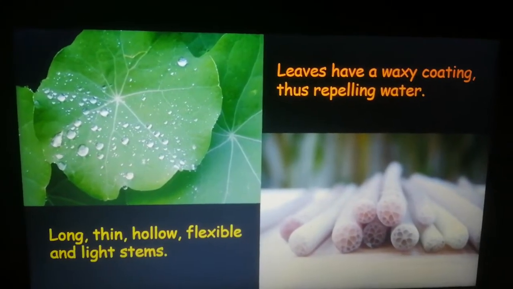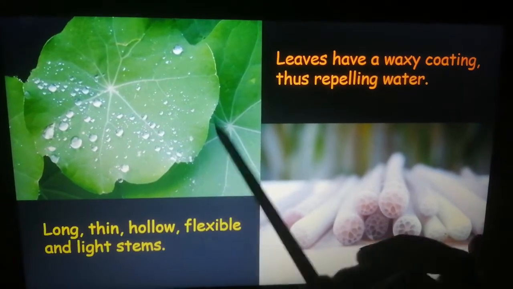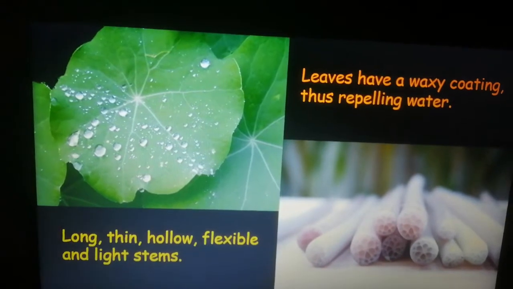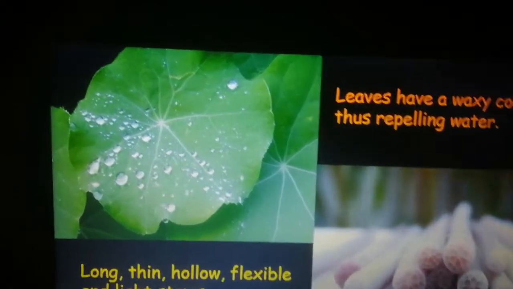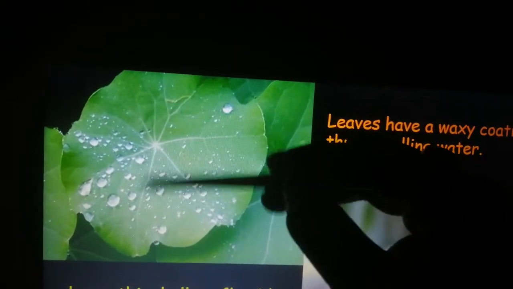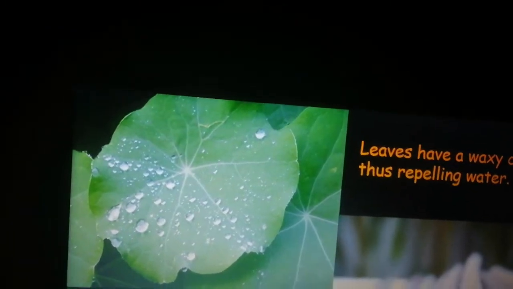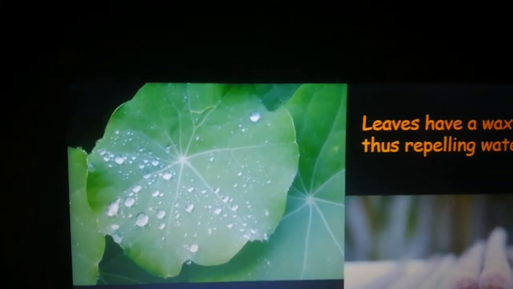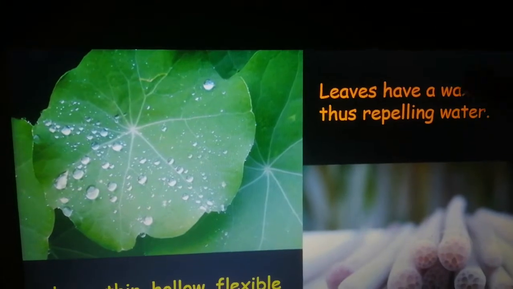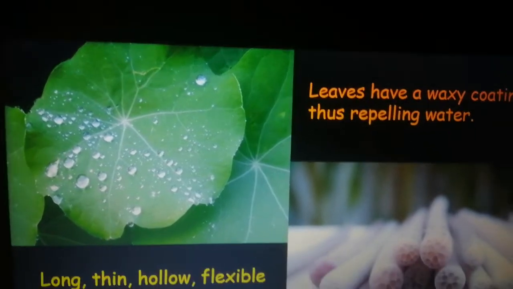Just like floating plants, even the leaves of these plants have a waxy coating on top of them, which helps them in repelling water. So that waxy coating does not allow water to collect on top of the leaves, and immediately it sheds off the water that has come on top of the leaves. And when the water is repelled, the dirt on the leaves is also removed. Okay, so this is also a way of cleansing the leaves from dirt. So they have a waxy coating.